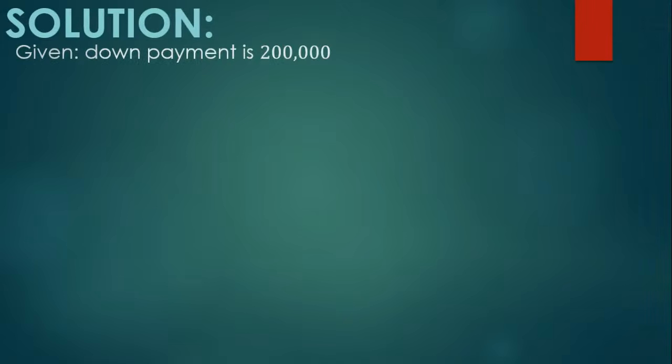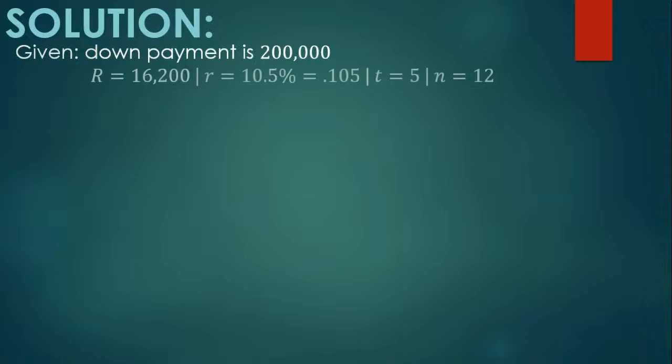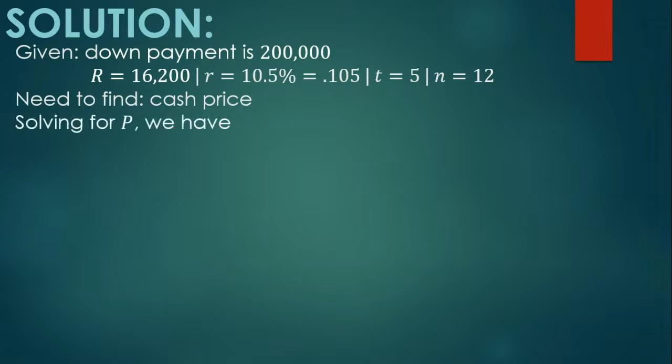For our solution, we have the given, down payment is 200,000 pesos, R is 16,200, the rate is 10.5%. We move the decimal point twice to the left para makuha natin yung equivalent decimal point niya. It will give us 0.105. The value of T is 5 and the value of N is 12. So we need to find the cash price. But before that, kailangan muna nating mahanap yung present value niya. So solving for P, we have this formula.